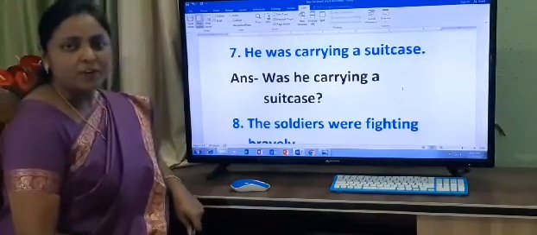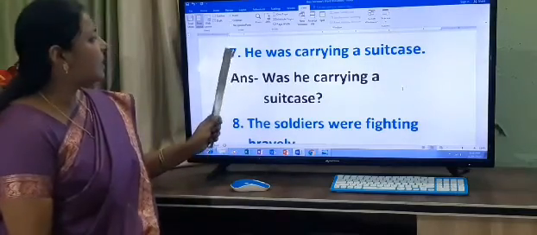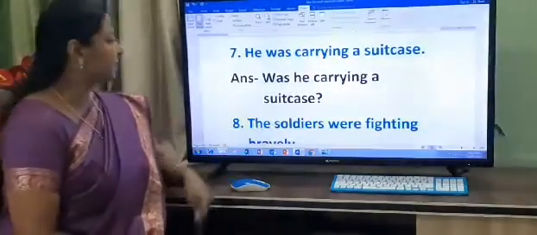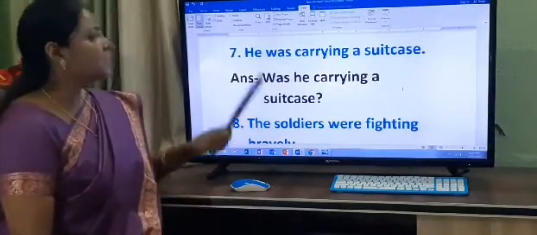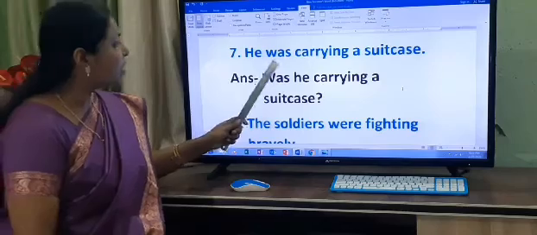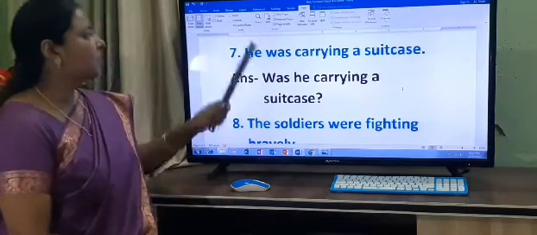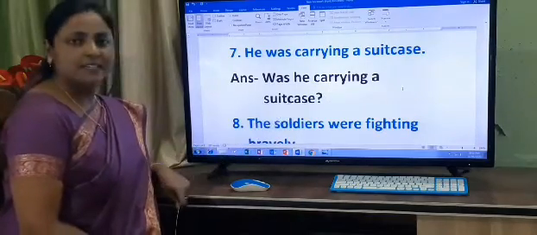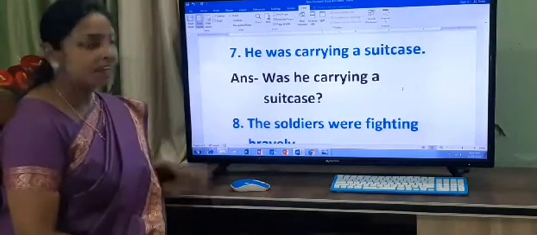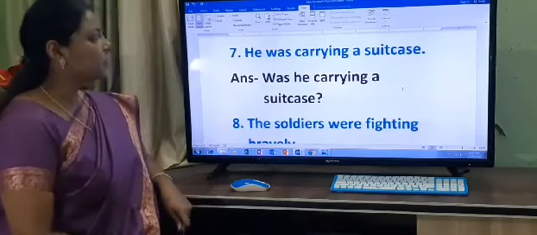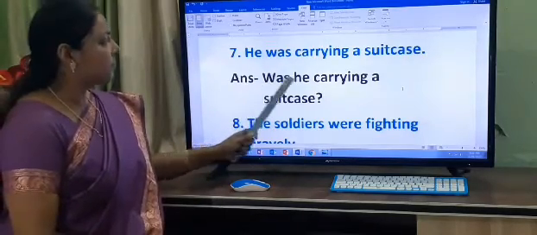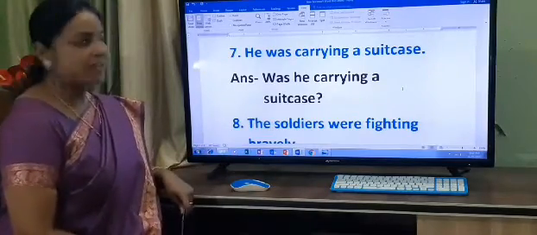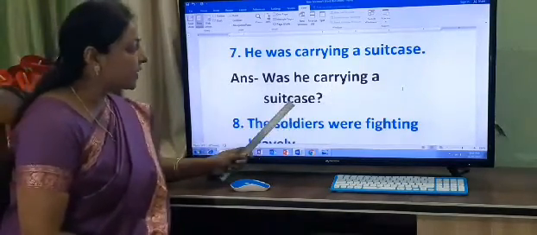Once again I repeat for you children. Number 7. He was carrying a suitcase. So what is a helping verb children here? Was. Okay. So we will start with was he carrying a suitcase. Okay. What is the subject here? He. So before the subject we will use what? Helping verb was. Was he carrying a suitcase?